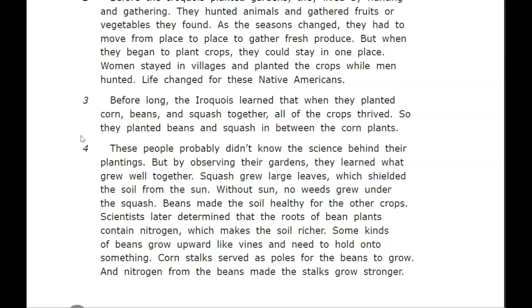Squash grew large leaves which shielded the soil from the sun. Without sun, no weeds grew under the squash. Beans made the soil healthy for the other crops. Scientists later determined that the roots of bean plants contain nitrogen, which makes the soil richer. Some kinds of beans grow upward like vines and need to hold on to something. Corn stalks served as poles for the beans to grow, and nitrogen from the beans made the stalks grow stronger.